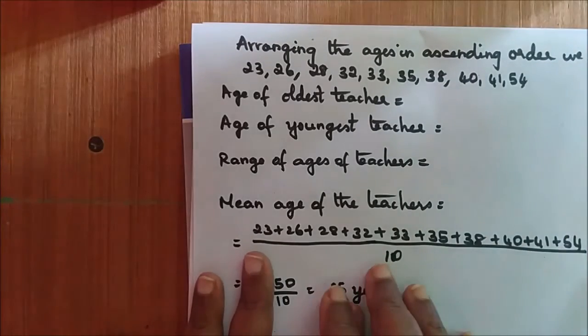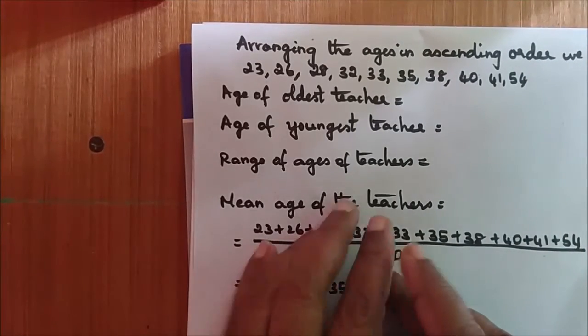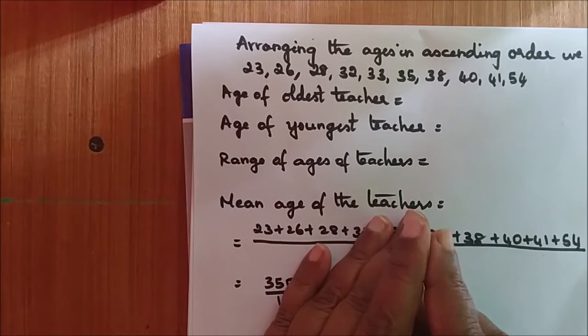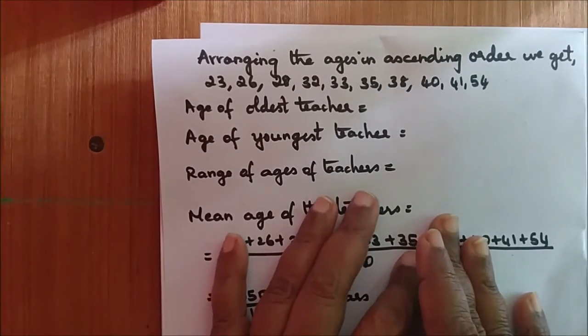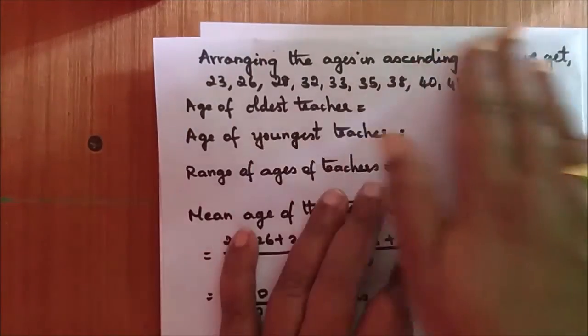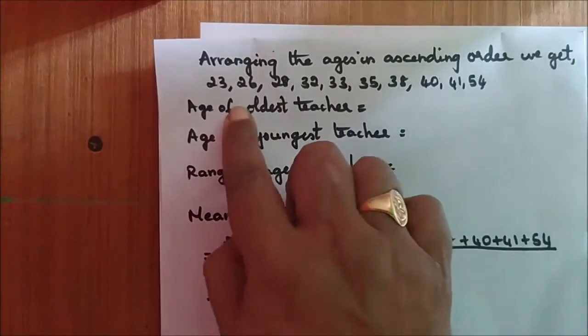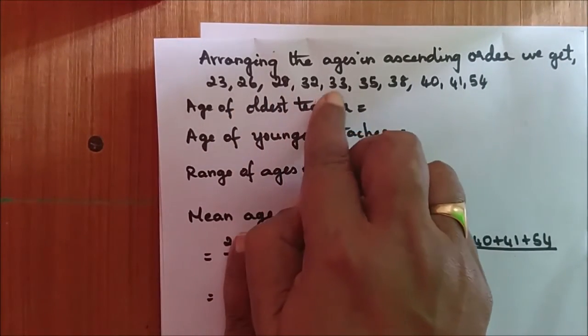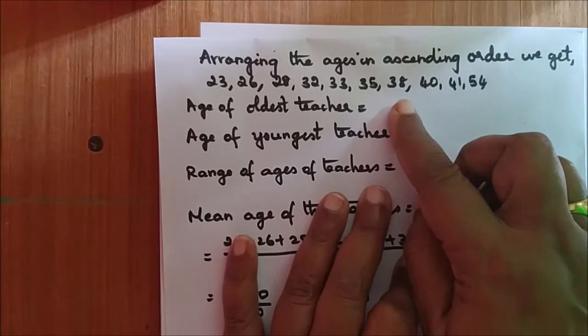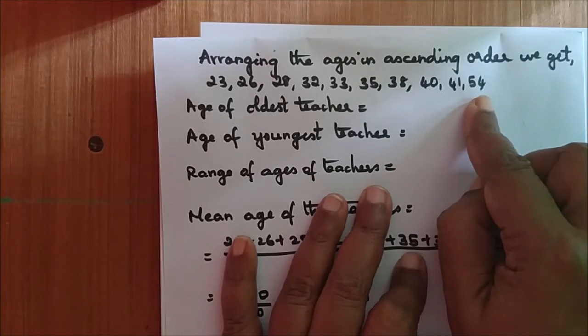First we have to arrange the ages of the teachers in ascending order: 23, 26, 28, 32, 33, 35, 38, 40, 41 and 54.